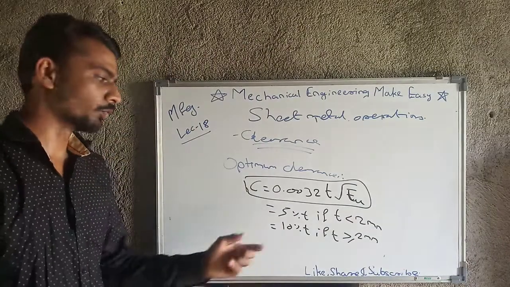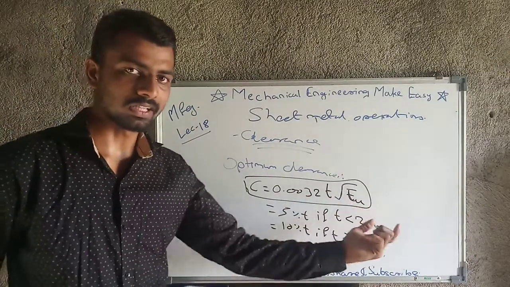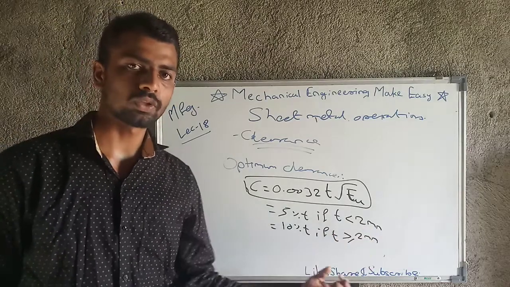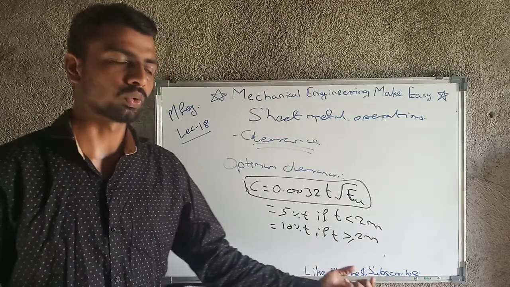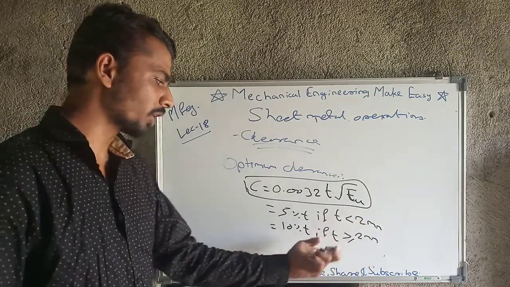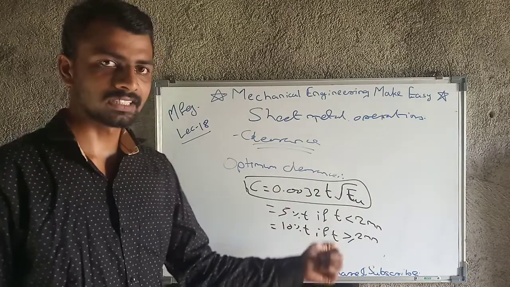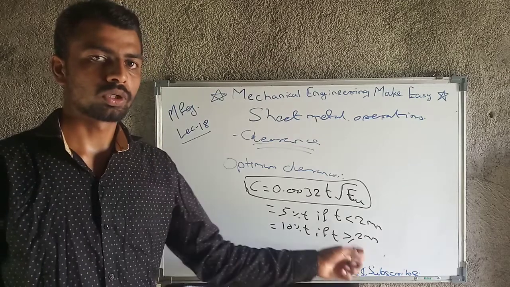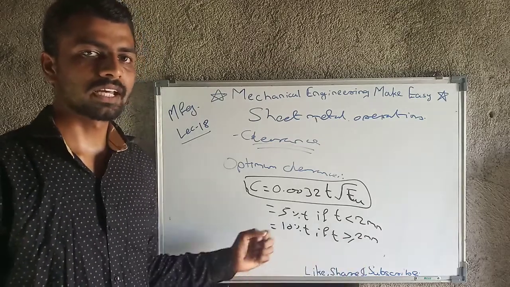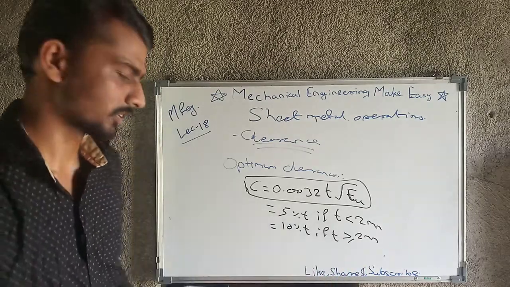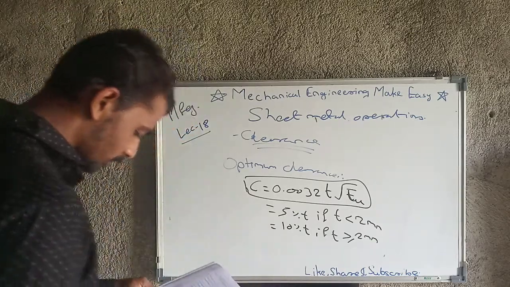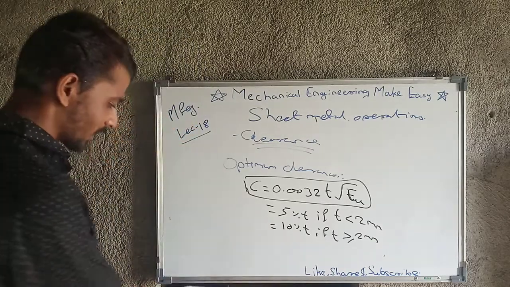We have one basic formula, but specifically we have denoted values for thickness less than 2 mm and thickness greater than or equal to 2 mm. If thickness is less than 2 mm, the clearance will be 5% of thickness, and if thickness is greater than or equal to 2 mm, then the clearance will be 10% of thickness. Then we will move towards the next point, that is load of punching and blanking.